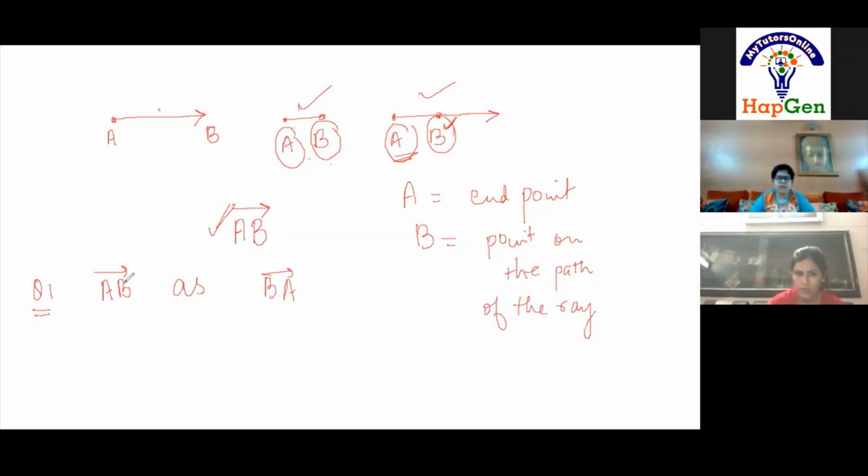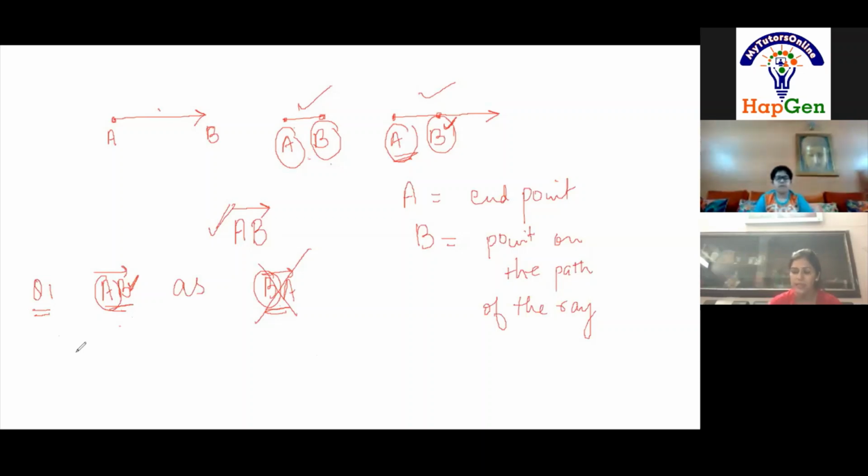Okay, you are almost right. AB: A is the end point and B is just a point on the path of the ray. And in BA, if you write it like BA, then B will become an end point now. Yes, very good. Now B will be known as end point, which is not true. So it means we cannot write it like BA. It will be only denoted as AB. Yes, very good.